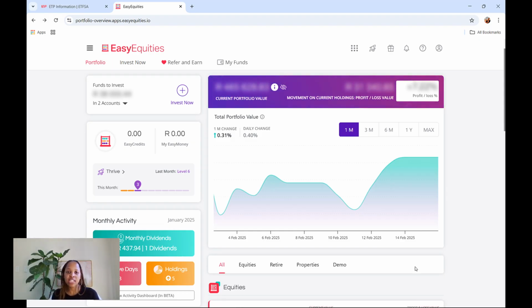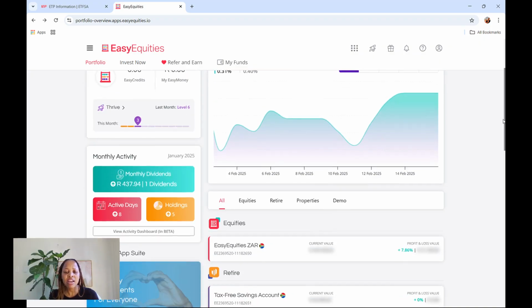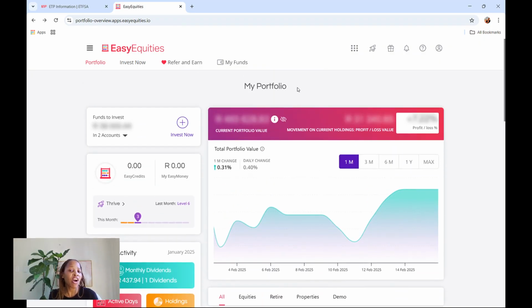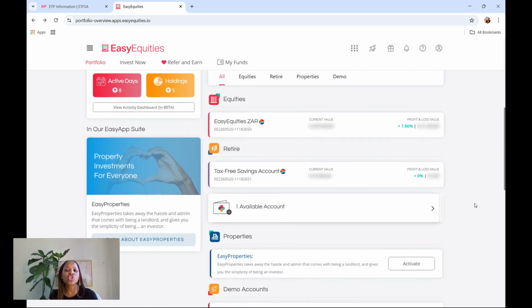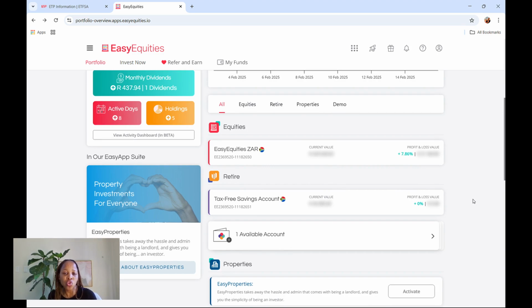So back to my daughter's investments. I've already logged into her Easy Equities. So this is hers. It is not my account. And I like the new feature on Easy Equities that you can blur your portfolio. I think I need to do a video of how to navigate the new upgraded Easy Equities app and website. I know a lot of people have been complaining. Things are a little bit more complex now, but I think it's still fairly straightforward and simple to use.